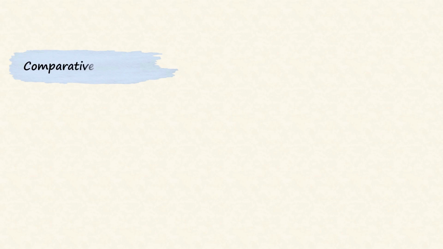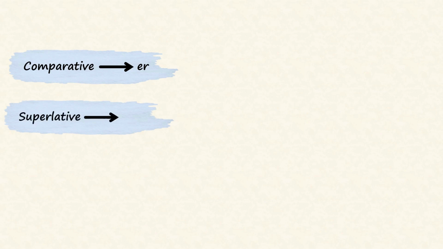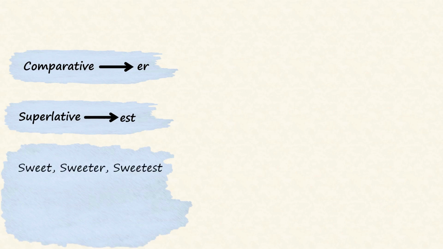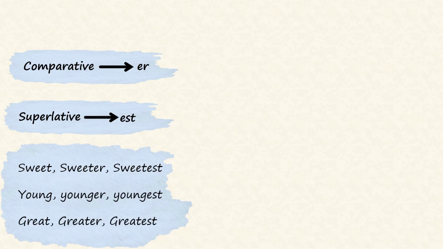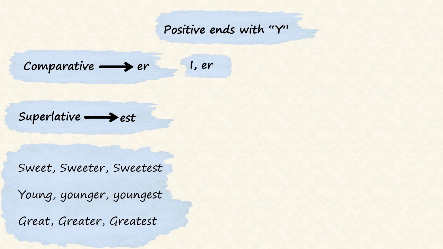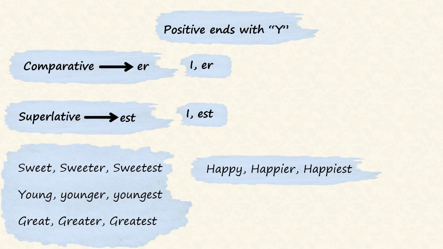Most of the comparative adjectives are formed by adding er at the end of the positive form, and superlatives can be formed by adding est at the end, such as sweet, sweeter, sweetest, young, younger, youngest, great, greater, greatest. When the positive adjective ends with y, then while forming their comparative and superlative, y is changed into i and then er and est is added, such as happy, happier, happiest.